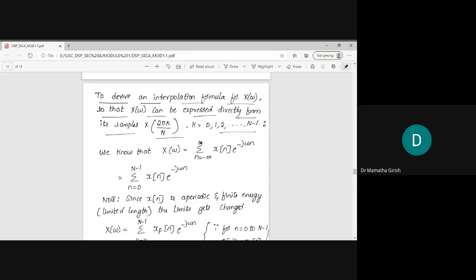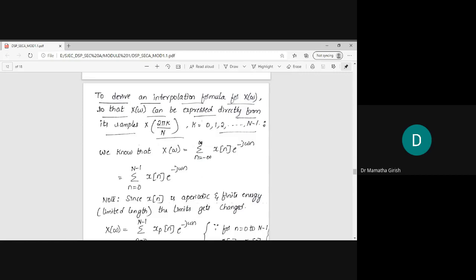Hello students, after learning the first topic in module 1, we shall move ahead to the second topic, which is on deriving an interpolation formula for X of omega. Again, this is a small derivation as to how to obtain an equation for X of omega.